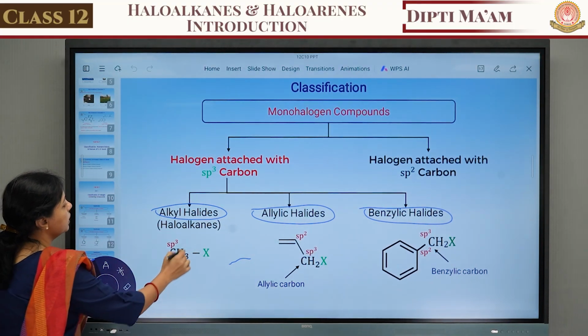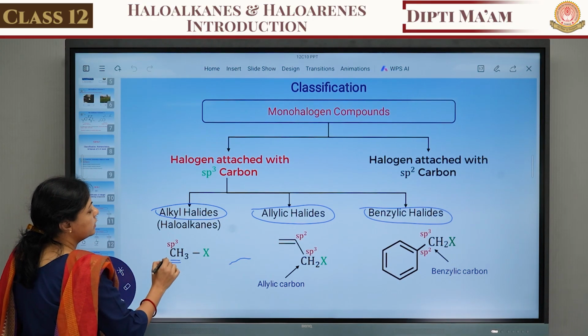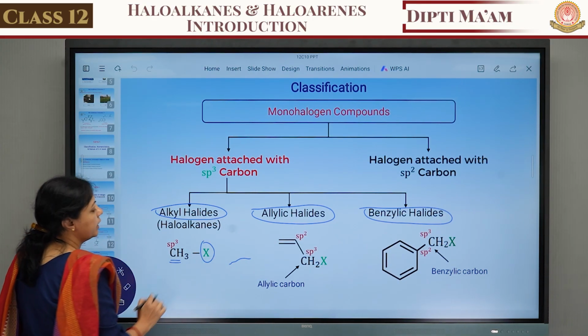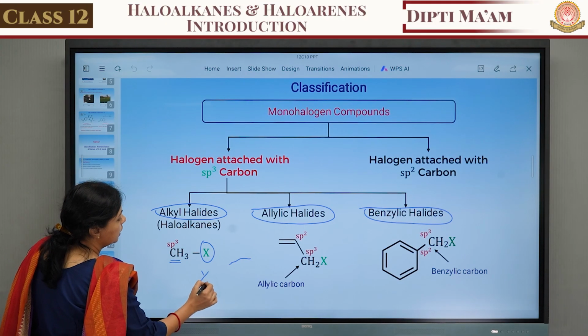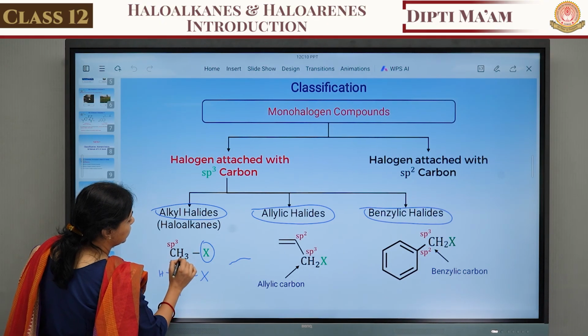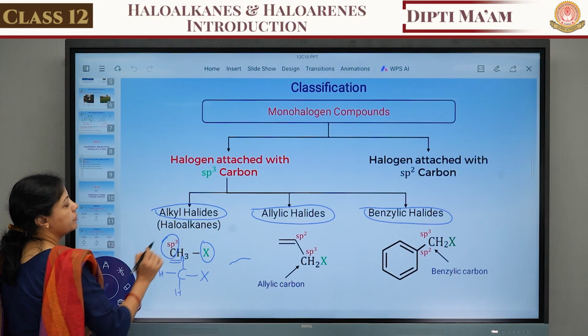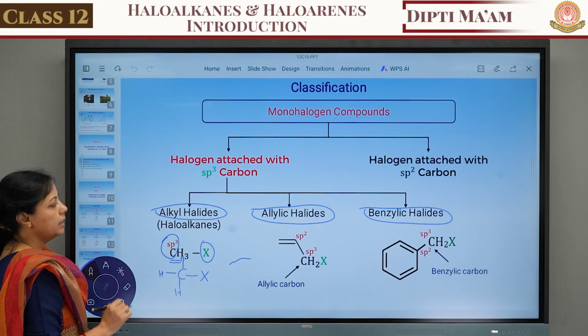For example, for the haloalkane, here I take methane. In this methane, the halogens are attached with this carbon, which is attached only with single bonds. That is known as the sp3 carbon, and that is known as the alkyl halide.